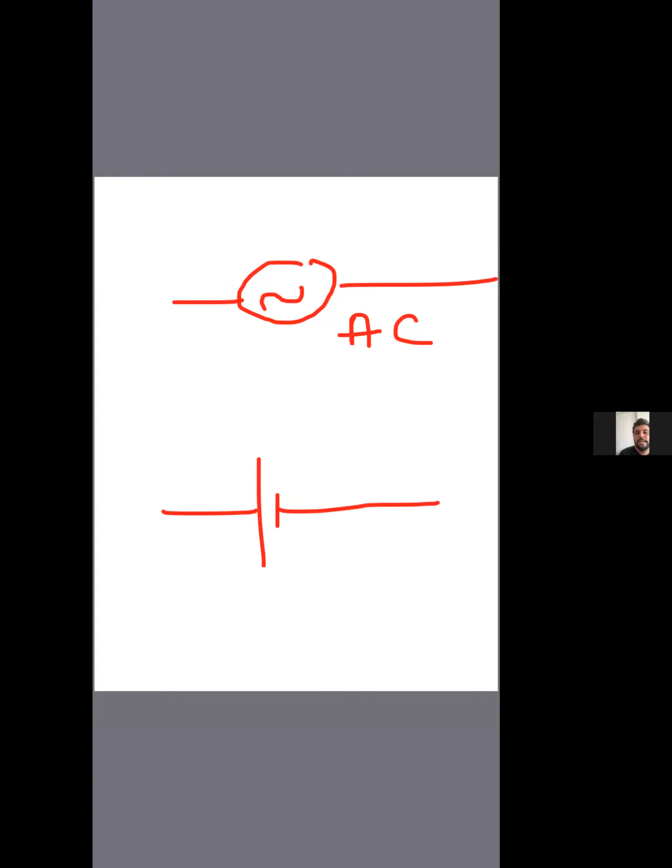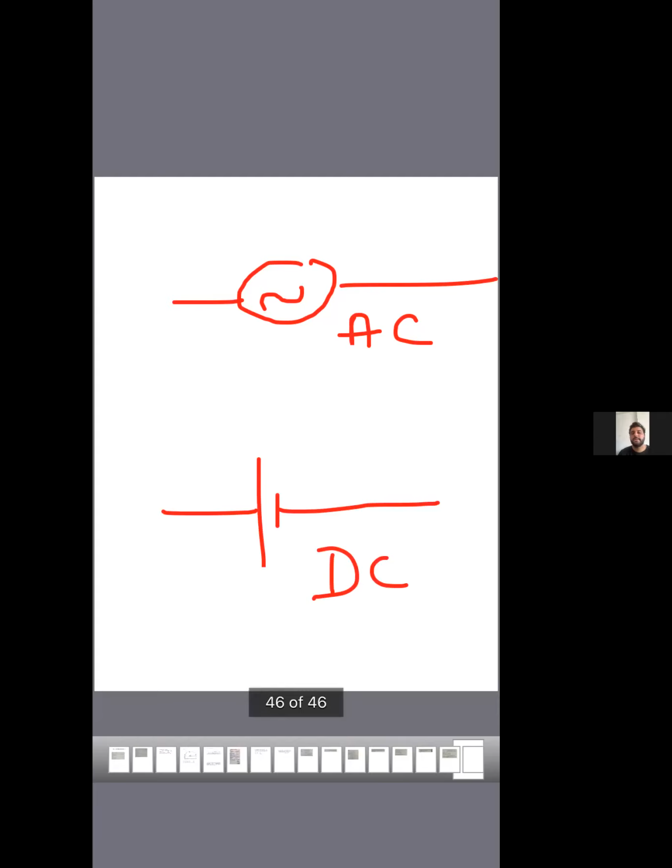Now, in future, when you see any circuit, look at the screen. Any device which is denoted by this symbol means it is an AC source. And any device which is denoted by this symbol means it is a DC source.